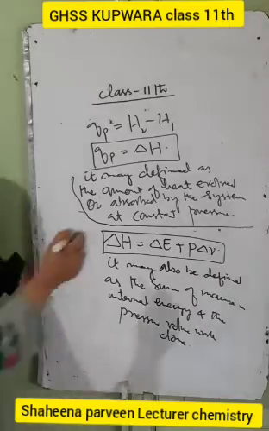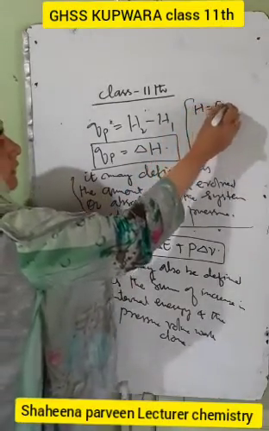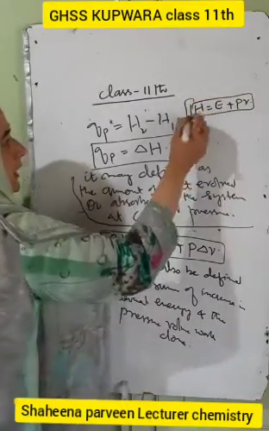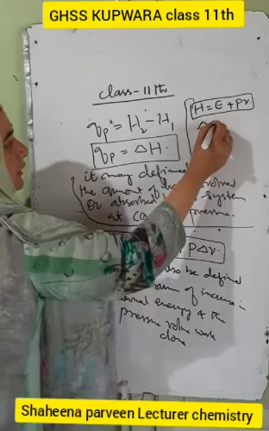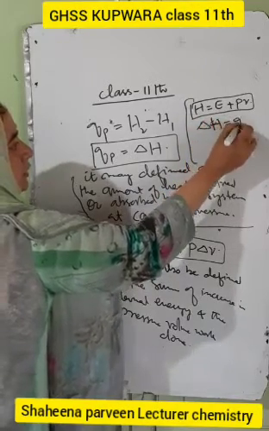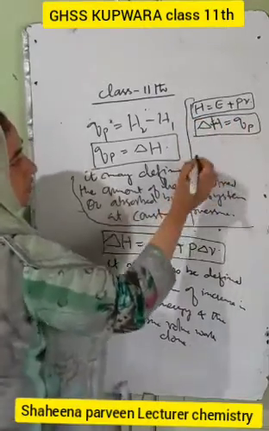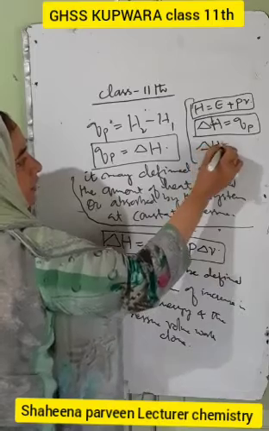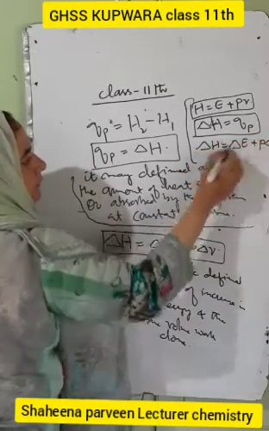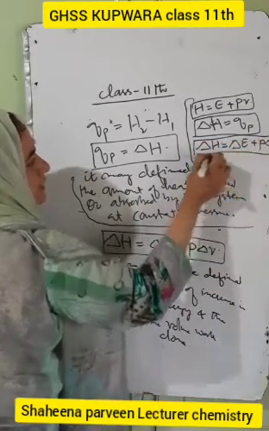What is the expression for the enthalpy? That is H is equal to E plus PV. And for the enthalpy change, del H is equal to QP, or del H is equal to del E plus P del V. This is the change in the enthalpy.